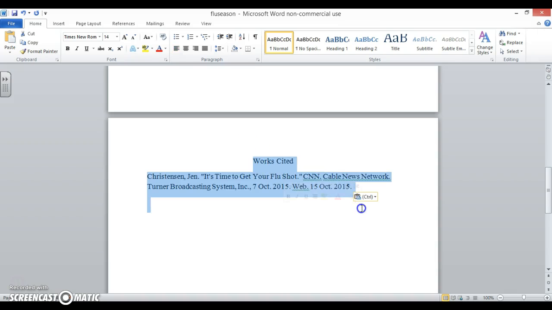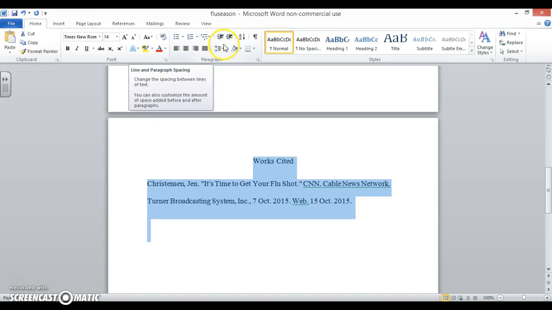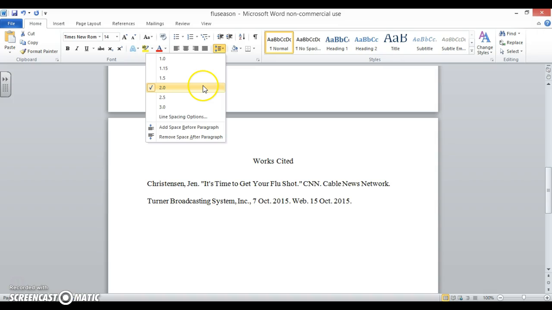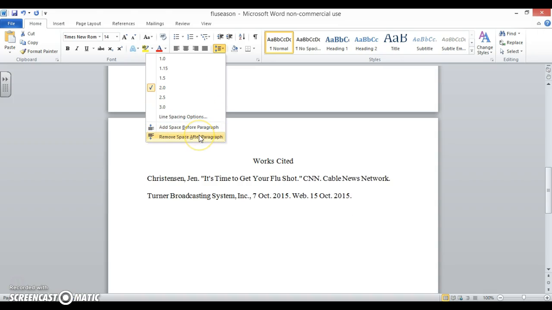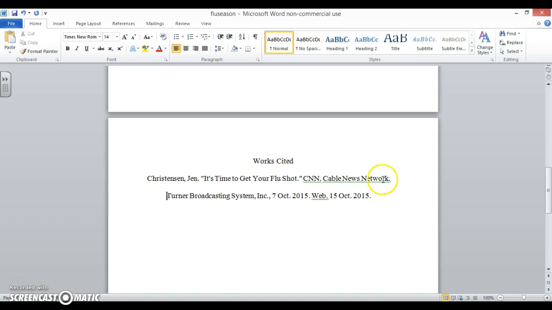Also important, we're going to double space. So this little function up here, 2.0, and say remove space after paragraph. And then second lines need to be indented. So I simply click at the end of the first line, press enter, and then tab over.